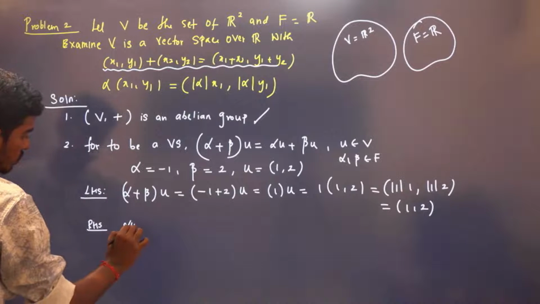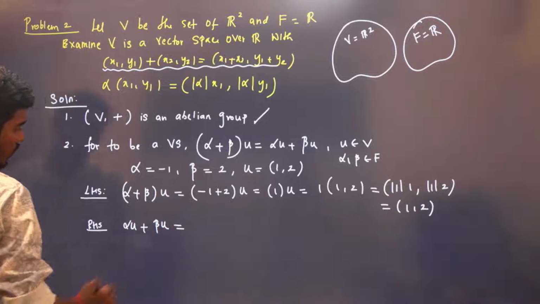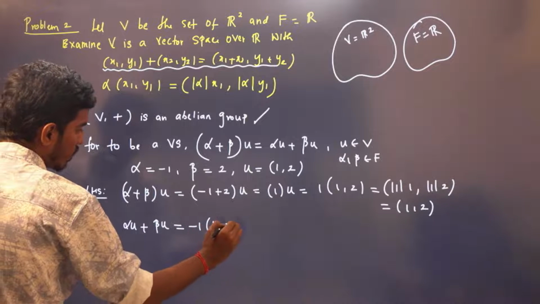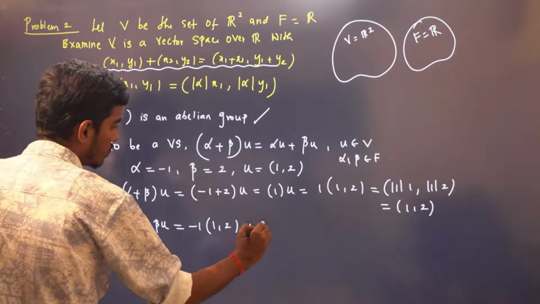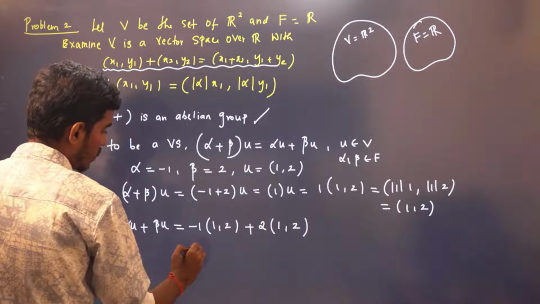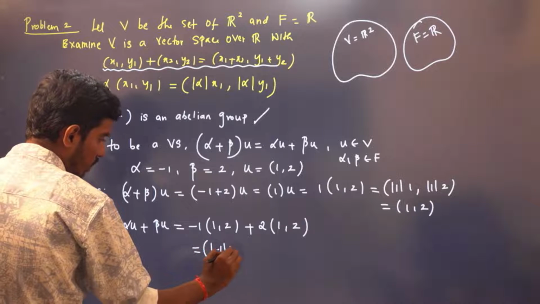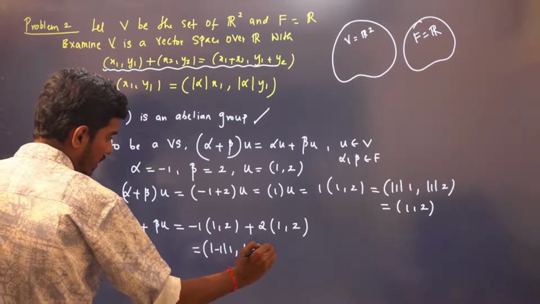Alpha u plus beta u. What is alpha? Minus 1 into u. What is u? 1 comma 2. What is beta? 2 times 1 comma 2. What is minus 1 into 1 comma 2? Modulus of minus 1 into 1 comma modulus of minus 1 into 2.